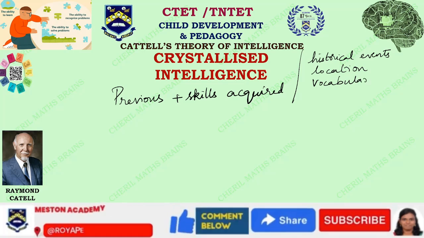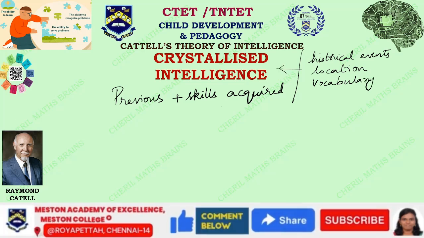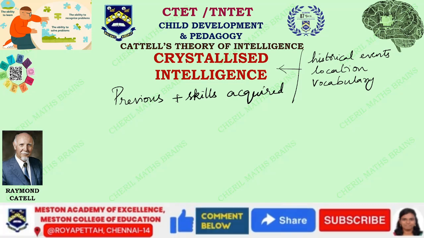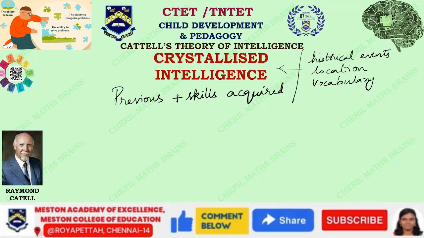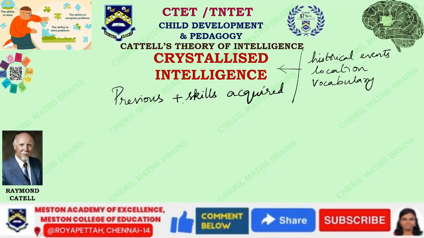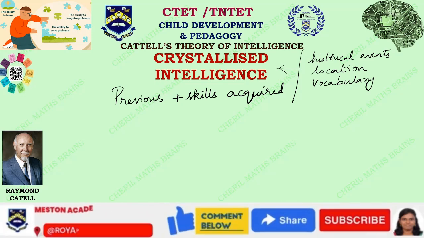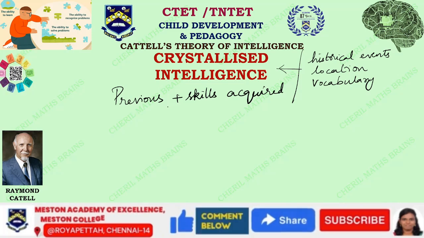Okay, so all these are going to deal with crystallized intelligence. This is going to come with education along with experience and cultural background. All three are included together. For example, we are going to find out if a person is able to ride a bike. Riding a bike can be something inherent, but obviously he has to learn from the outside world also. That is what deals with crystallized intelligence.